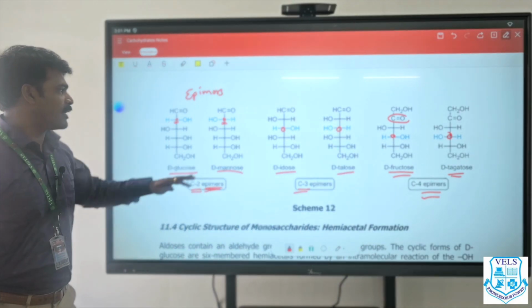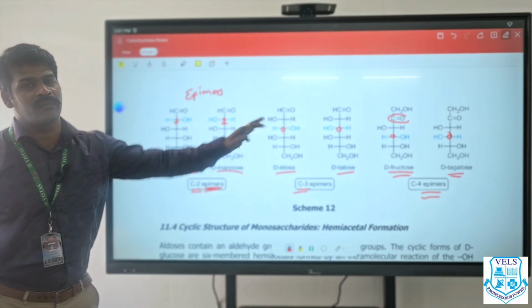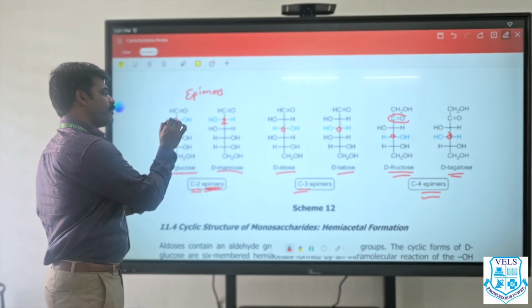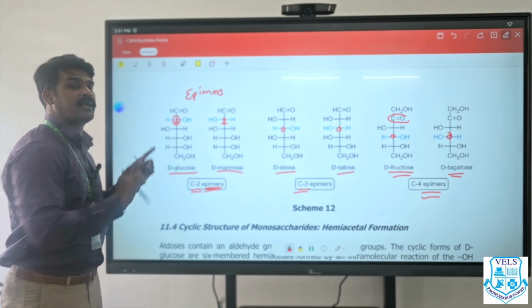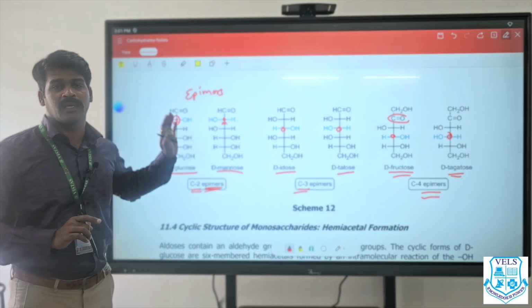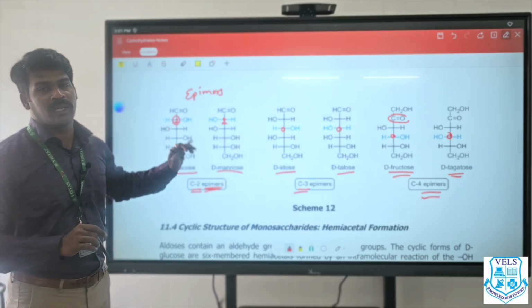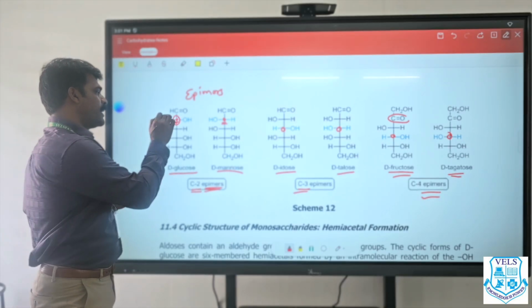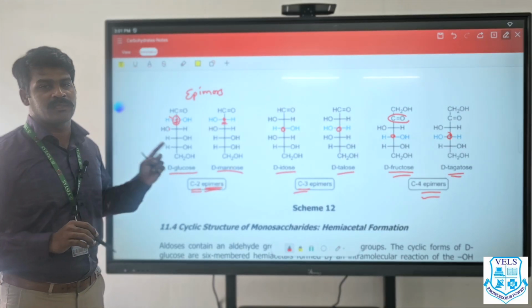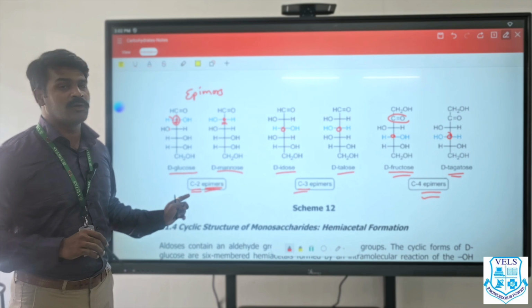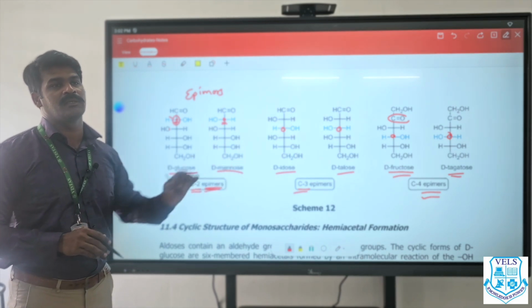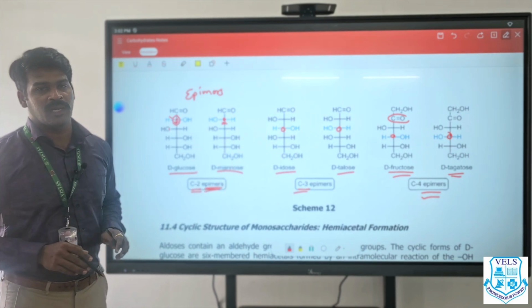Fructose and tagatose. So, whatever the molecule it is, if one configuration of one carbon atom is changing, that is called as epimer, and the phenomenon is called as epimerization. And based on which carbon the epimerization is happening, those are termed as C2 epimer, C3 epimer, C4 epimer, and these are your classic examples.